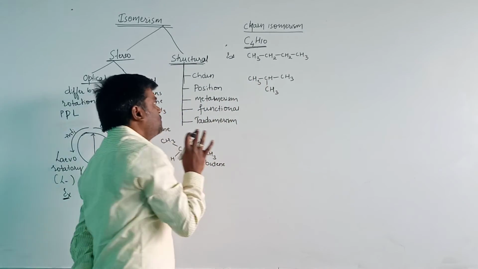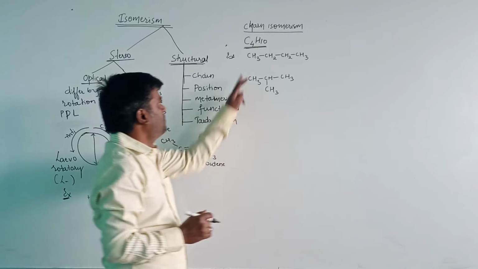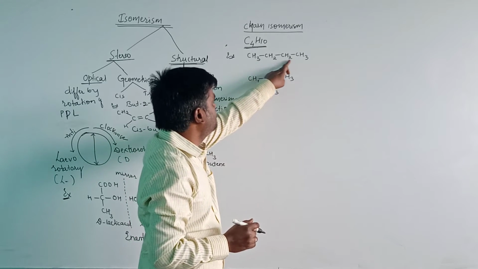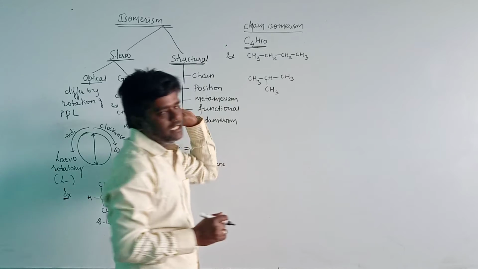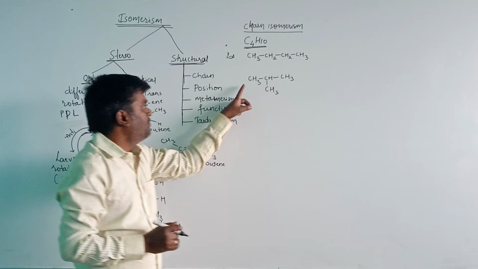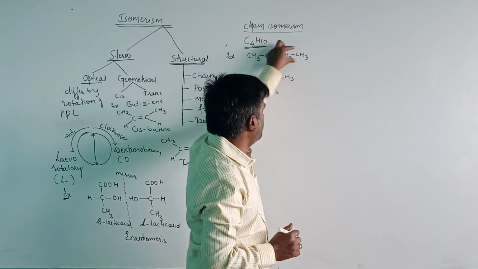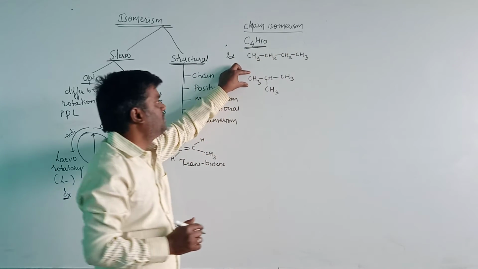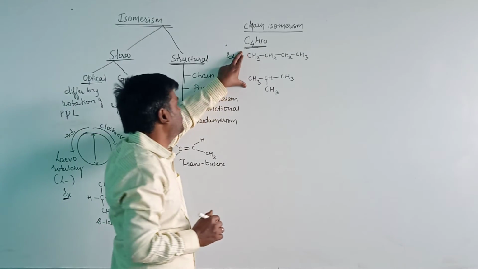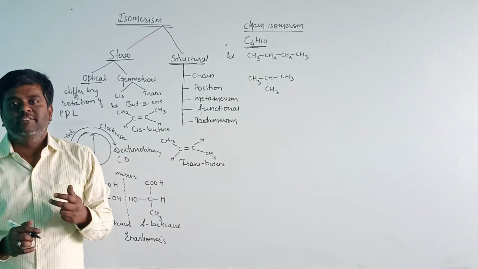When we observe these two structures, both have the same number of carbon atoms. Here the number of carbon atoms is 4 and here the number of carbon atoms is 4. The number of hydrogen is 10 and the number of hydrogen is 10 here. Both have the same molecular formula but differ in the number of carbon atoms in the parent chain. In this structure, the parent chain has 4 carbon atoms and here the parent chain has 3 carbon atoms. Such types of compounds are known as chain isomers, and that process is known as chain isomerism.